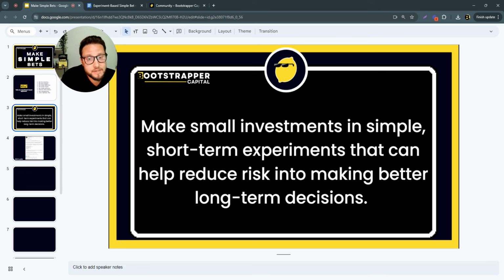And at the end of the day, business comes down to our ability as business owners to make good, timely decisions. They need to be good decisions. They also need to be timely decisions, right? So you need to make good, timely decisions, and then ideally also delegate those good, timely decisions to others, or empower others to make good, timely decisions. Helping others on your team, the act of facilitating others to be able to run these types of small investments, these types of simple bets, it really empowers your team to achieve more.